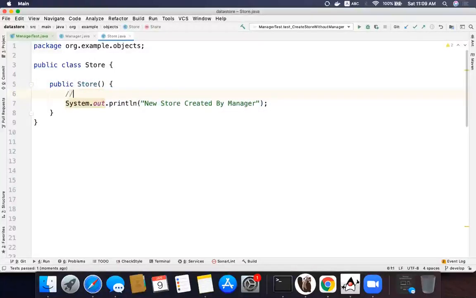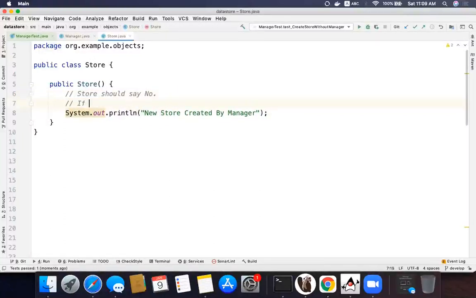Maybe I'll give a simpler clue: if the caller of the constructor is not manager. Now, can anyone tell me how to do this?